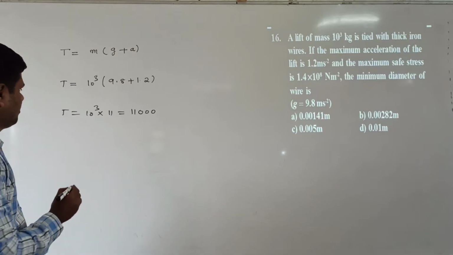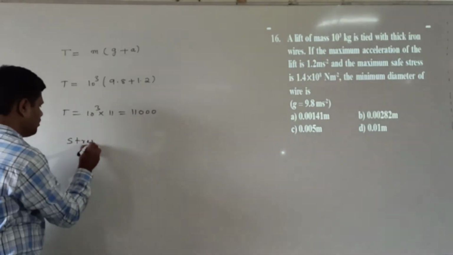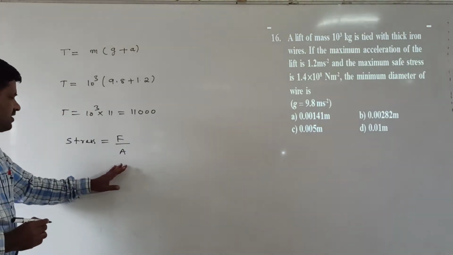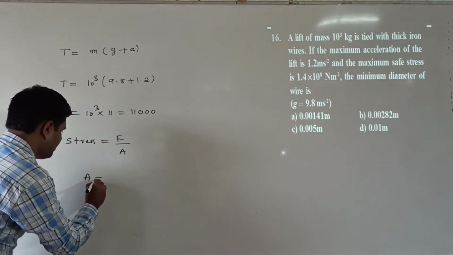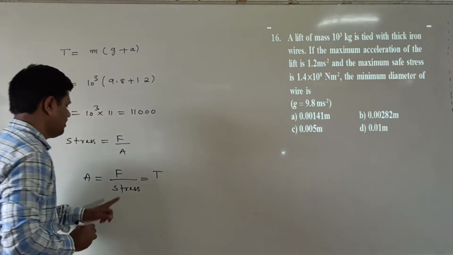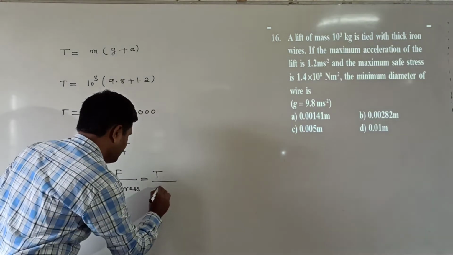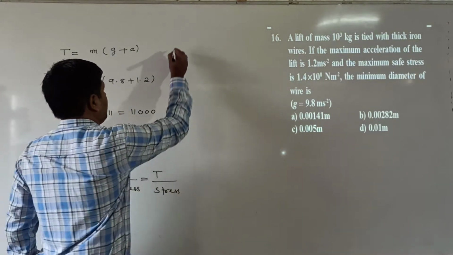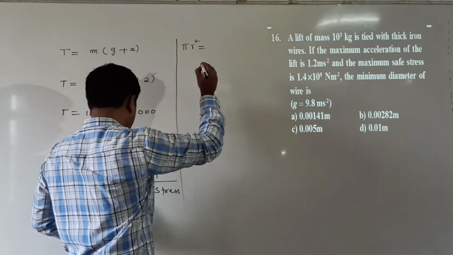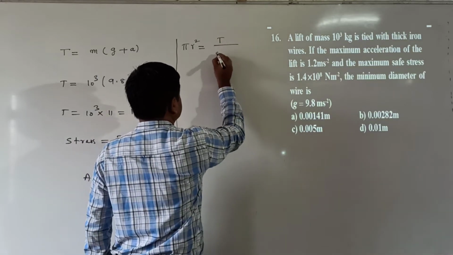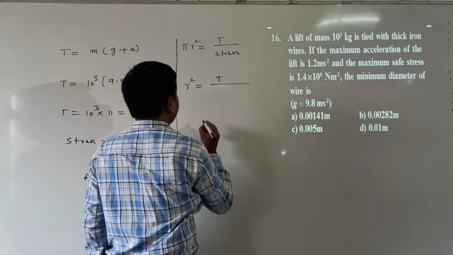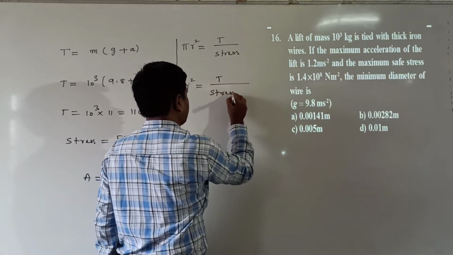Now stress is given. Stress is equal to force by area. But here the diameter is required, which means first we have to find the radius. Now area is equal to force by stress. In the force place we can take the tension, so area is tension by stress. We know the formula, area is pi r square, so pi r square is equal to tension by stress. Now r square is equal to T by stress into pi.